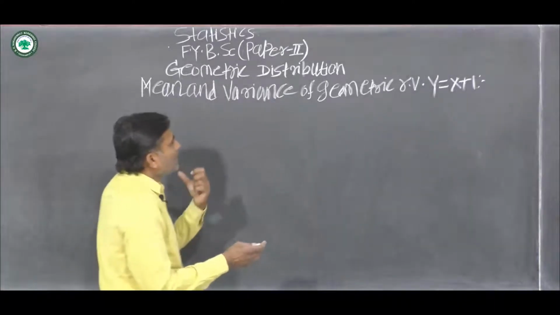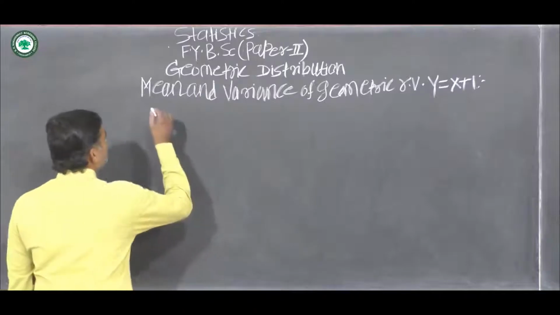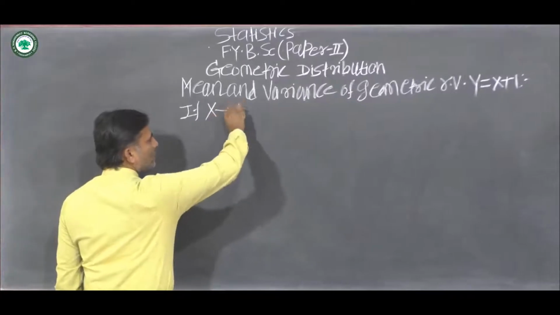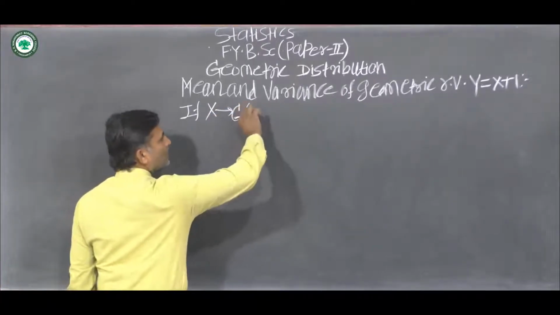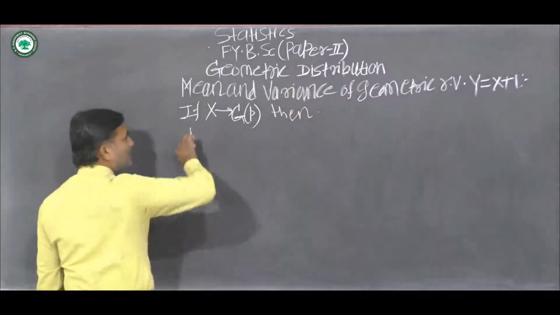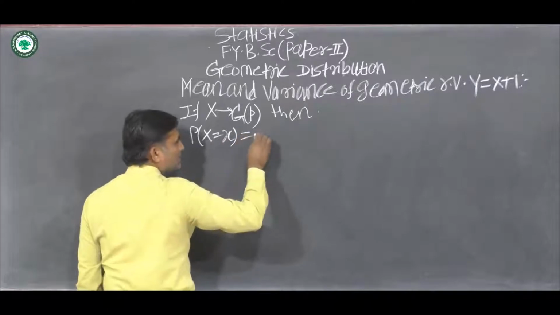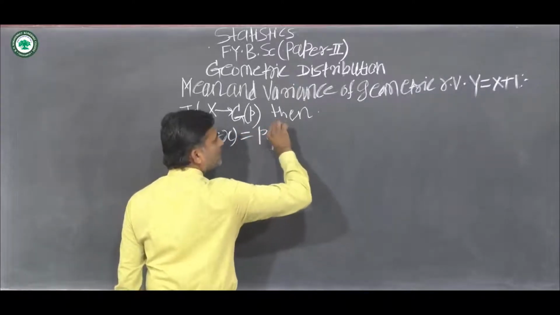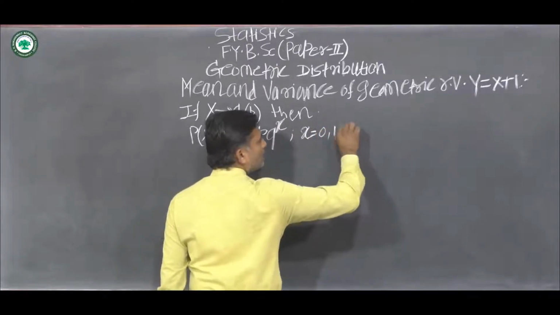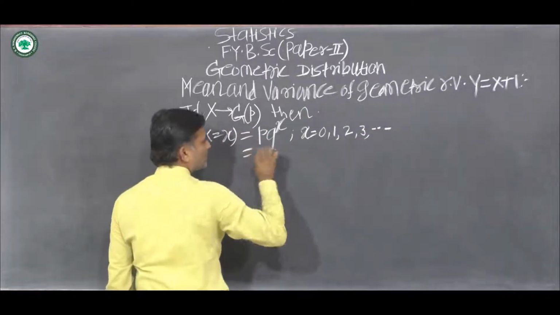We know the probability mass function of geometric random variable X. If X follows geometric distribution with parameter p, then its probability mass function is P(X = x) equals p into q raised to x, where X takes values 0, 1, 2, 3, and so on, and 0 otherwise.